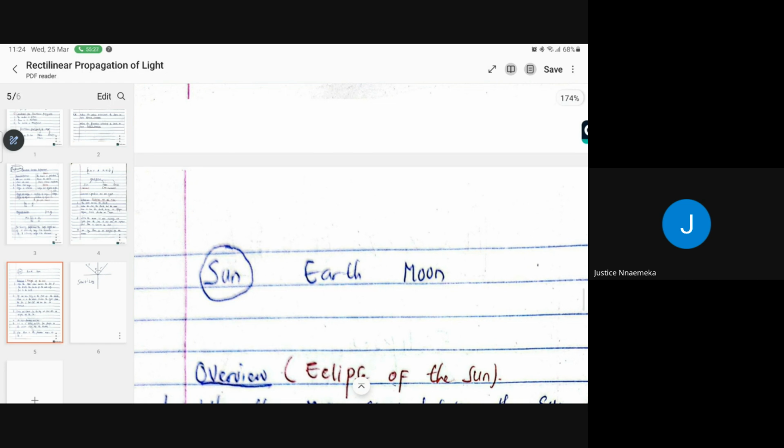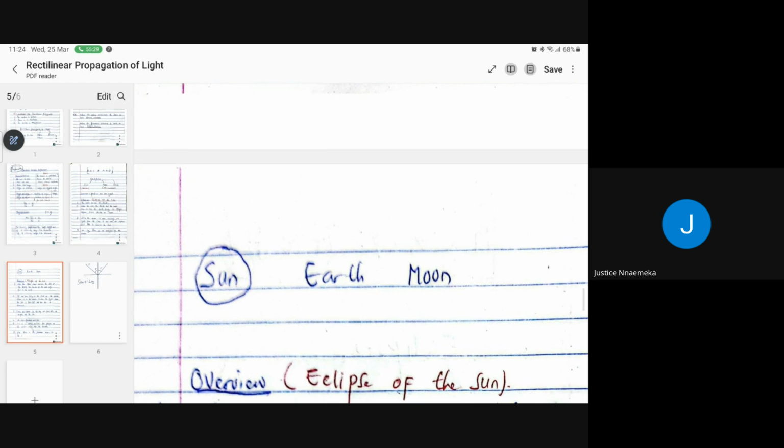But this my diagram is very powerful, right? There's no place you can't see this diagram. So now this is the sun right here, and this is the earth, and this is the moon. So what are we trying to say? That at that point when you have the earth in between the moon and the sun, because the earth is opaque, it prevents the moon from receiving the sun's light. Just like an obstacle, it blocks it as it's coming.